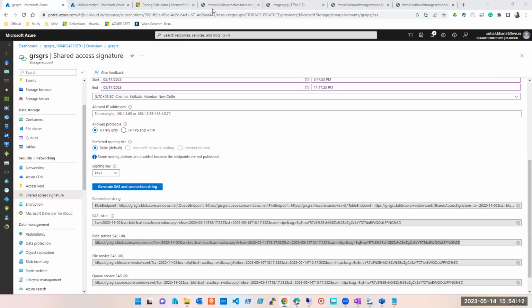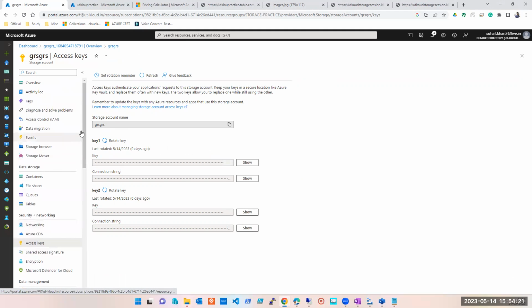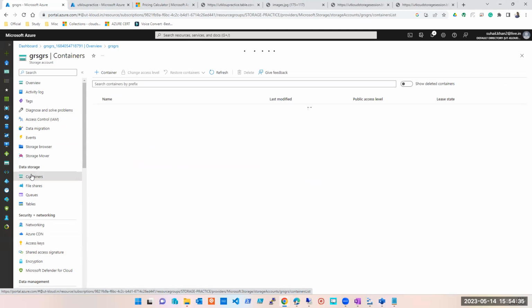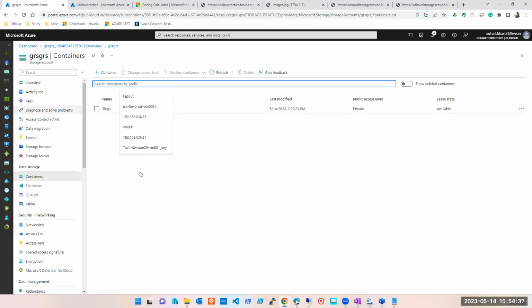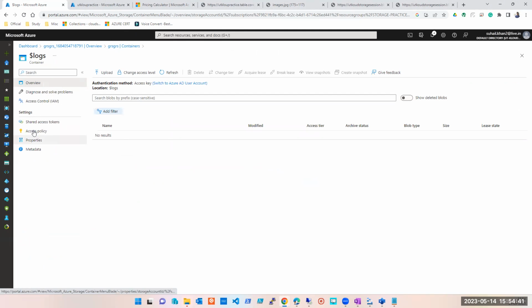I think at a blob level, I have seen that SAS option. Yeah, perfect. So unlike the access key, which you only see at the storage account level, the thing we were discussing yesterday, which I asked you to figure out and no one replied yet. But when it comes to shared access signature, SAS, if you go to a container, now I am under a container. Under container level, I'll see shared access token.